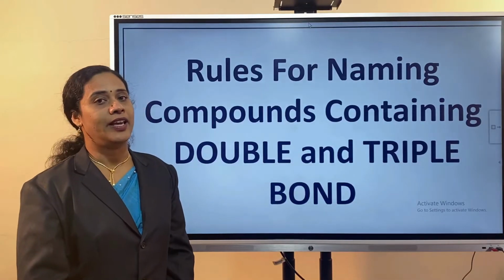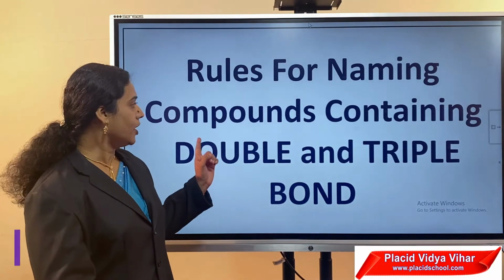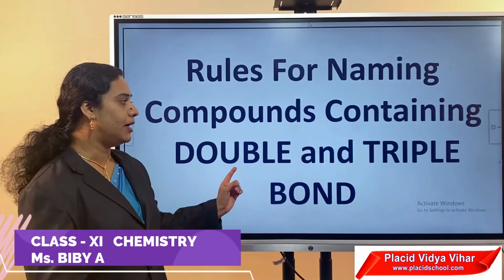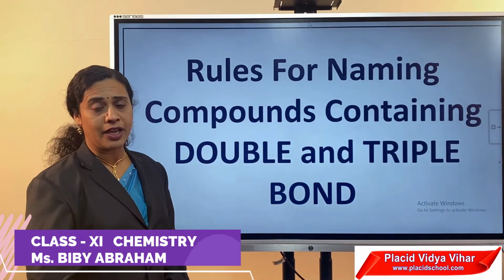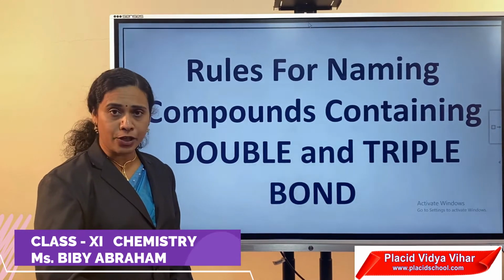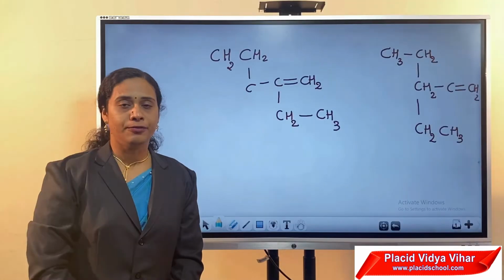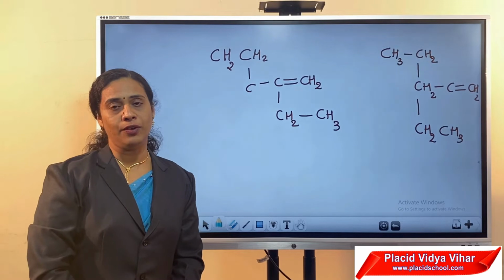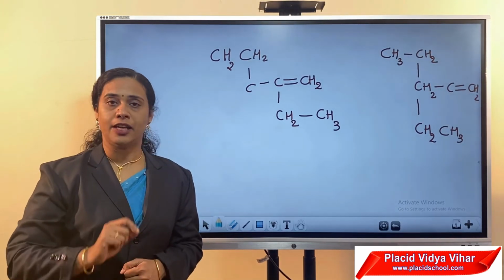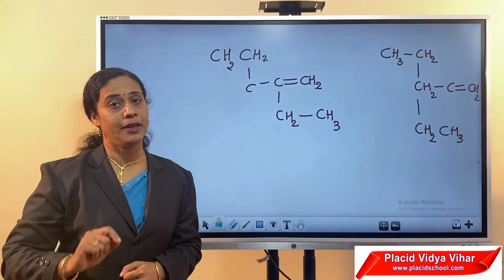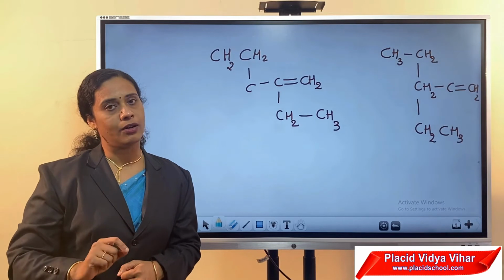Students, today we are going to discuss the rules for naming compounds containing double and triple bonds. That means today we are going to discuss the IUPAC rules for unsaturated compounds. For unsaturated compounds, the first rule: select the longest chain of carbon atoms involved in the multiple bond, that is, the double or triple bond.